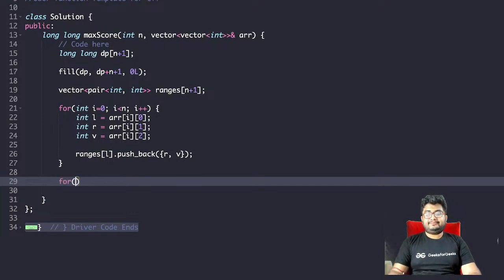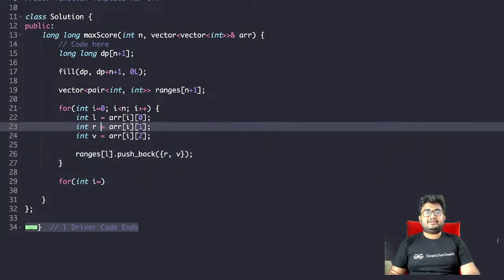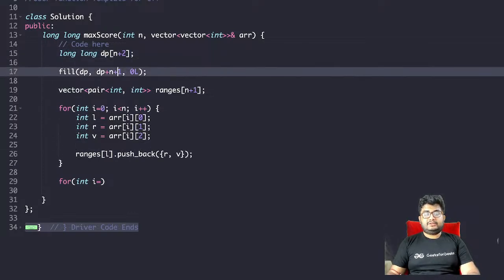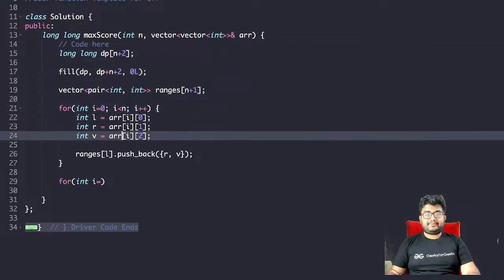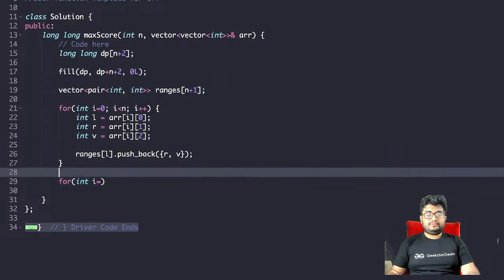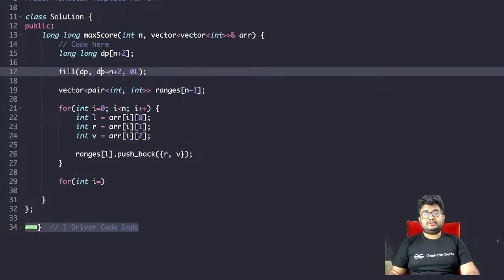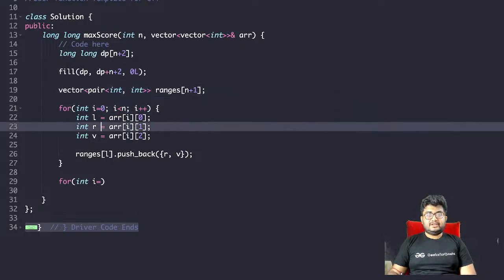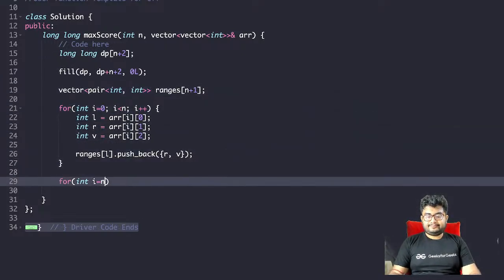So for int i equals to, in fact let's make it dp of n plus 2. For int i equals to n, i greater than or equal to 0, i minus minus.